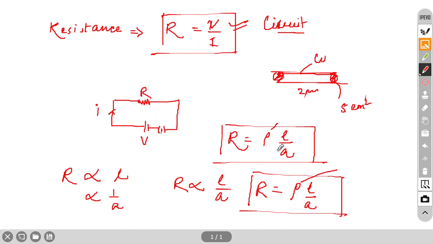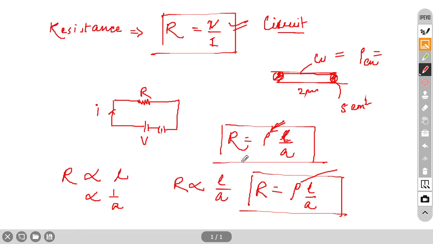This depends upon the material. This is rho, called the resistivity constant, and it is fixed, constant for any particular material. For iron it's constant, for copper it's constant. A table will be given, so they will always give the value of the resistivity constant of copper, which you can refer to in the table given in your book.